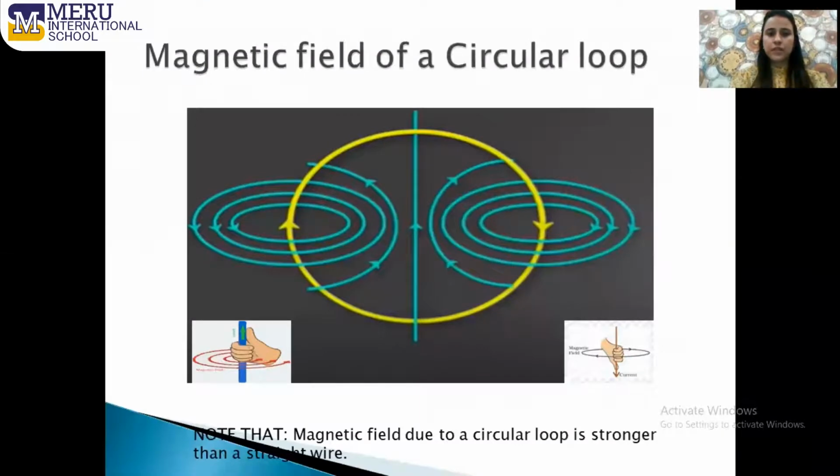Okay. So from this we have learned the shape of the magnetic field lines associated with the circular loop and the direction of the magnetic field lines. One point needs to be noted here: the strength of the magnetic field with regard to this circular loop is much more than a straight conductor. Definitely, because as you can see, you have concentric circles of magnetic field lines associated with each segment of the circular loop. So it is going to increase the complete strength of this magnet.